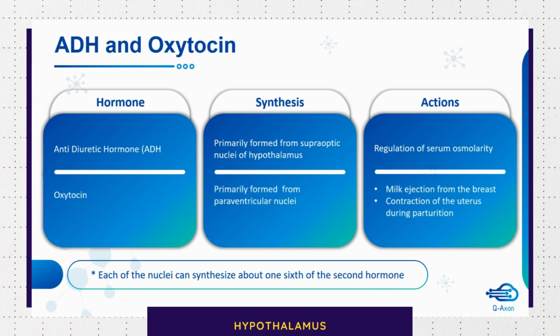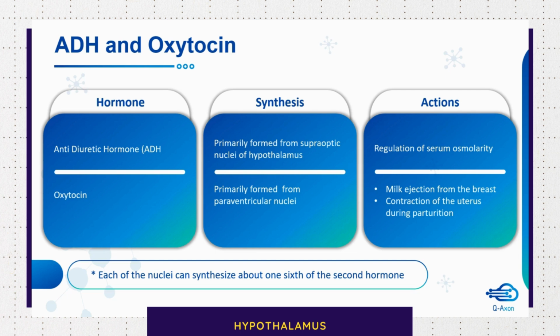Then oxytocin is primarily formed from the paraventricular nuclei. It plays a main role in ejection of milk from the breast, and oxytocin also plays a main role in contraction of the uterus during delivery.